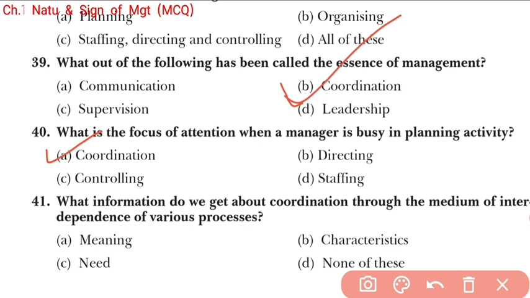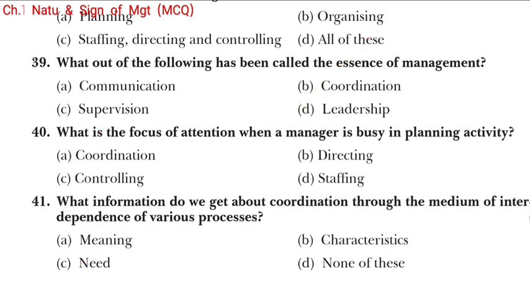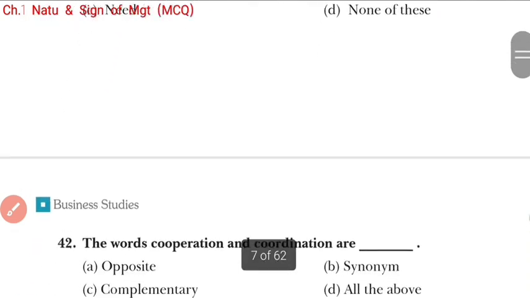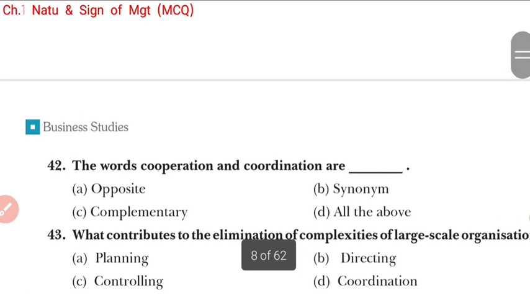Now the question number 41. What information do we get about coordination through the medium of interdependence of various processes: meaning, characteristics, need, or none of these? So students, what will be the right answer? This will be need. It means there is an urgent need to maintain coordination, as the activities of the various departments are interdependent on each other. If they do not work with full coordination, it will be very difficult to achieve the objective of an organization. It means the objective of the organization cannot be achieved.